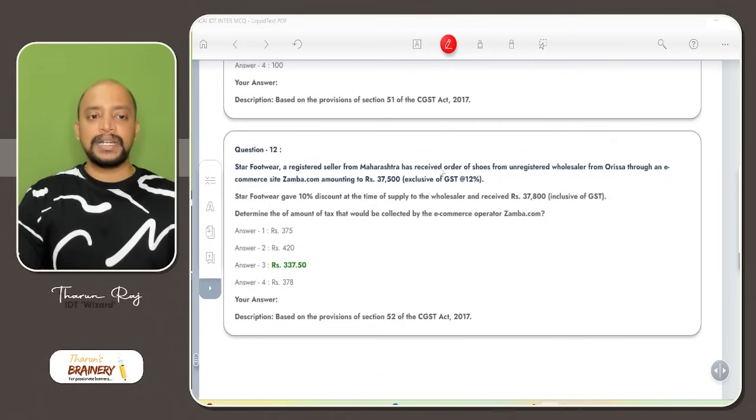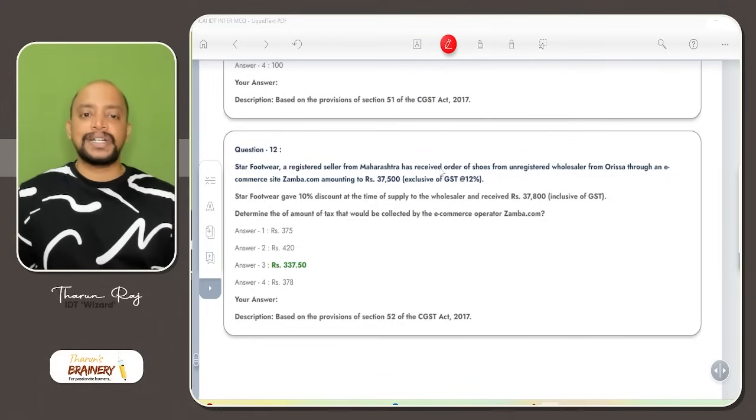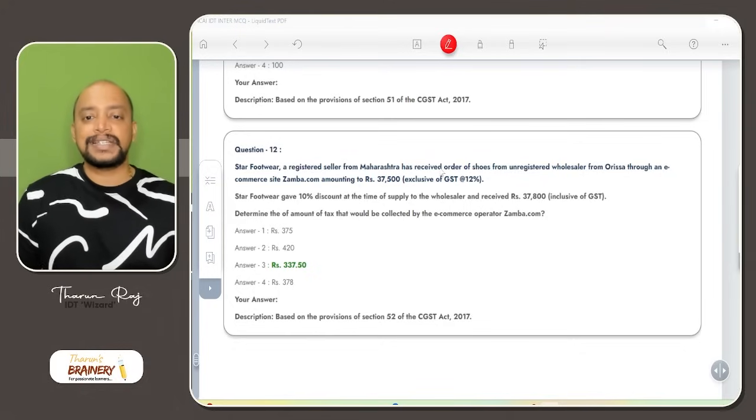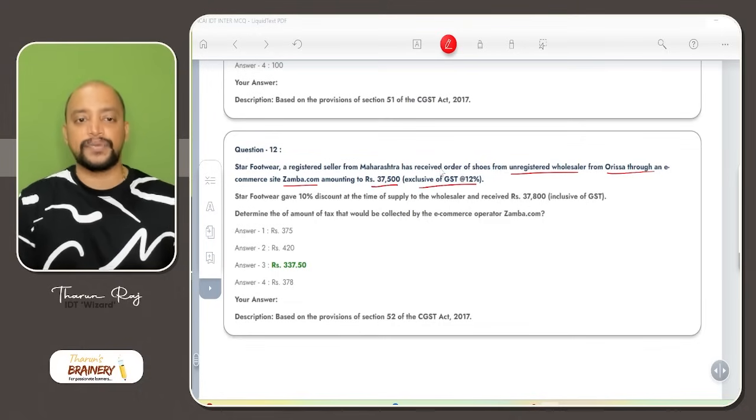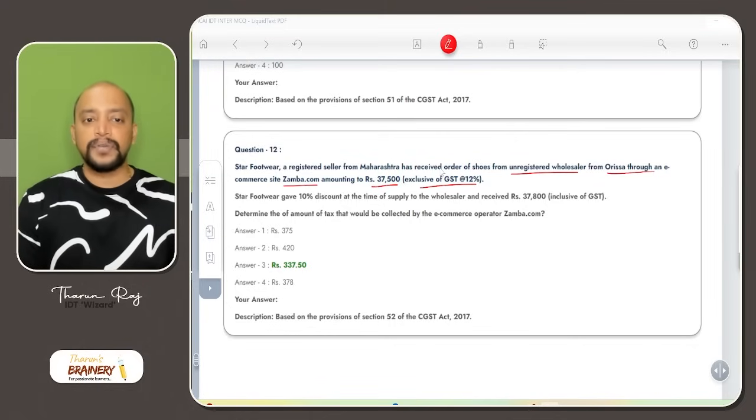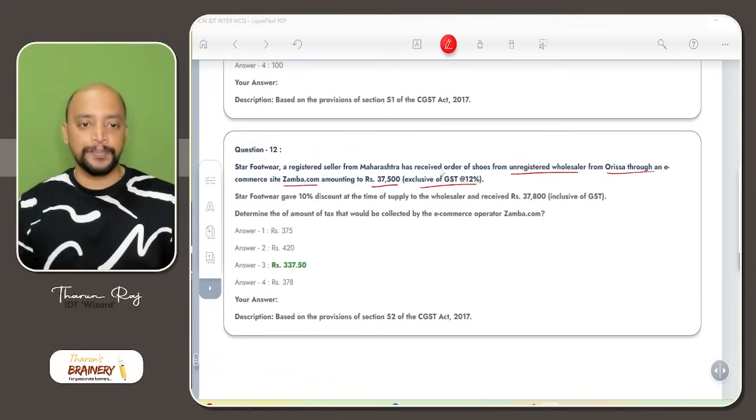Then question number 12. Star Footwear, a registered seller from Maharashtra, has received an order of shoes from an unregistered wholesaler from Orissa through an e-commerce site zamba.com amounting to 37,500 exclusive of GST at 12%. Star Footwear gave 10% discount at the time of supply to the wholesaler and received 37,800 inclusive of GST. Determine the amount of tax that would be collected by the e-commerce operator zamba.com.